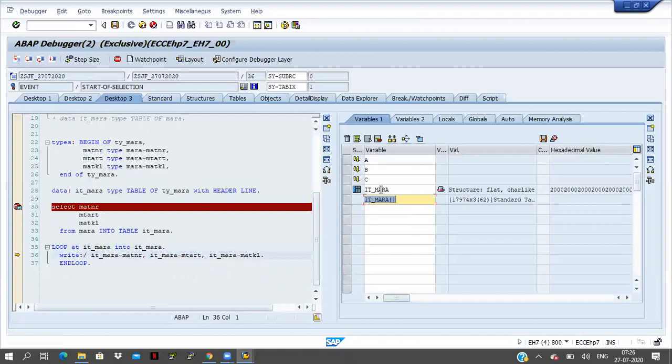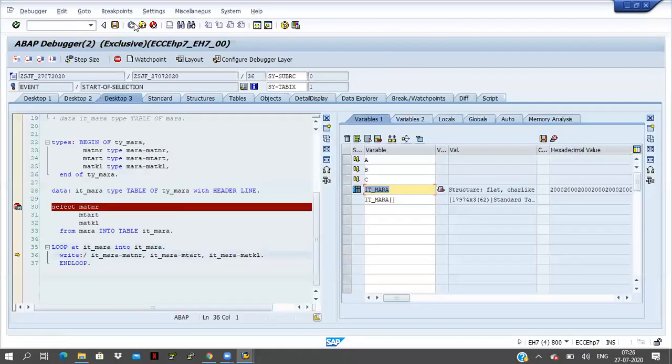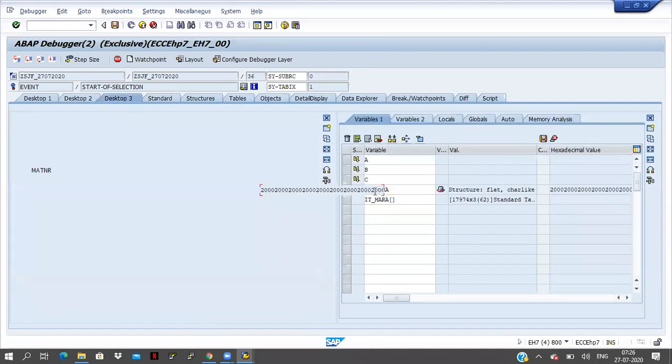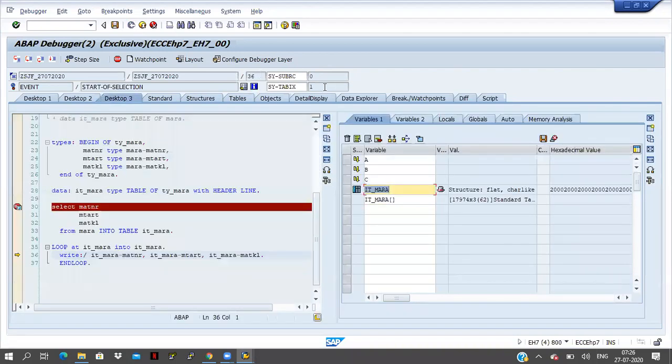Now if you double click on this one, what is the first record here? The first record is empty: MATNR space, MTART space, and MATKL also space. That is why the data is coming like space only in the work area. Nothing is coming, and this is the first record. SY-TABIX equal to 1 means this is the first record of the internal table. Fine, click on the F5 button.